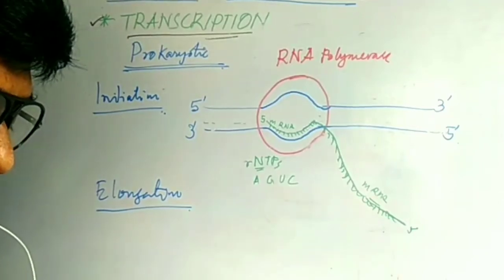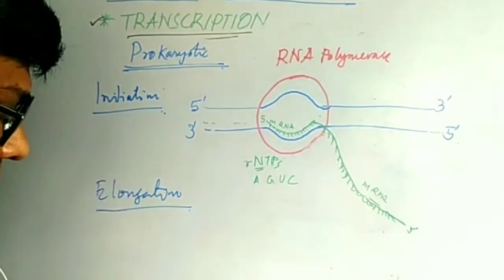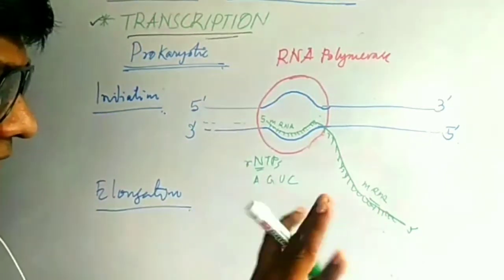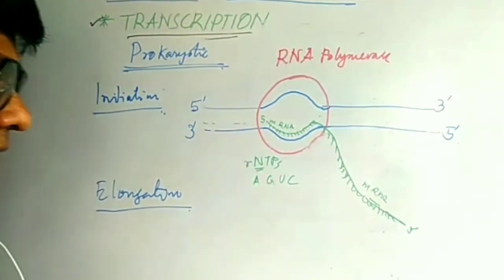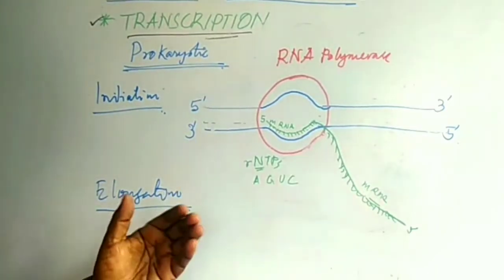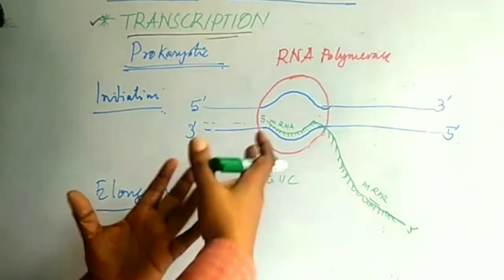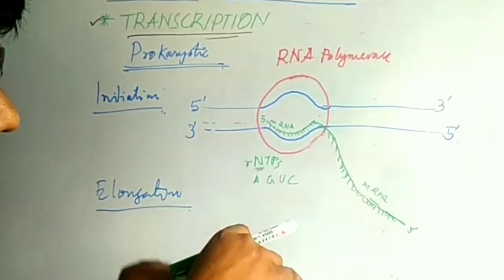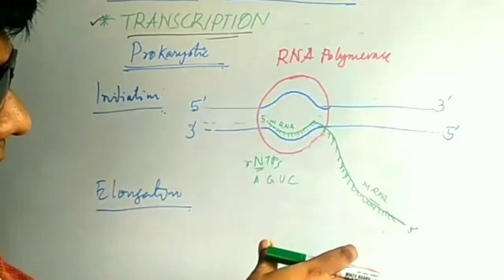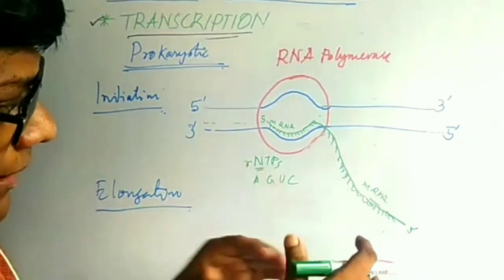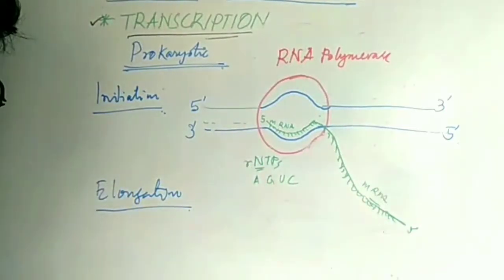So when the sigma factor is removed, that is the elongation stage. In the elongation stage, there is nothing more to say. It is the same thing repeated: RNTPs are added here, and it forms the mRNA length.